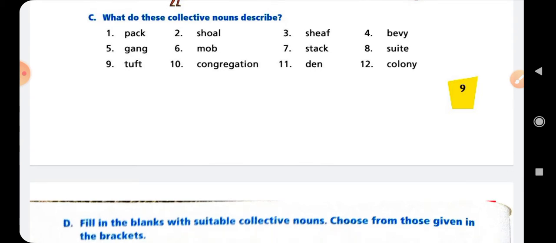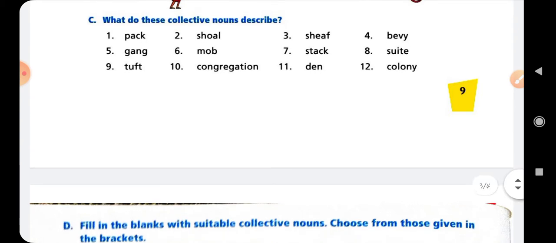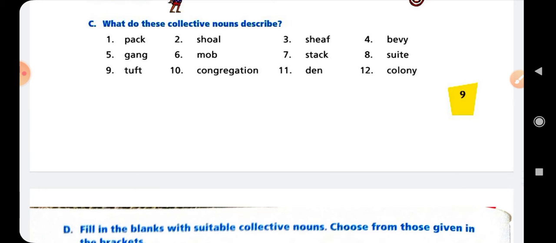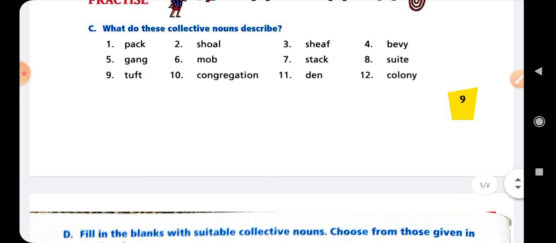Now next is suit. Okay, next is suit. So we can say here the suit of furniture. A suit of furniture, and the spelling of furniture is F-U-R-N-I-T-U-R-E. Okay. Nine is tuft. The word tuft is a collective noun and we add the word roots. Then it will be tuft of roots, and the spelling of roots is R-O-O-T-S.